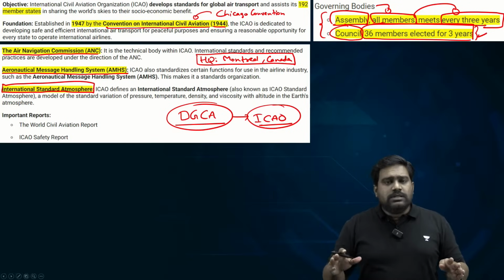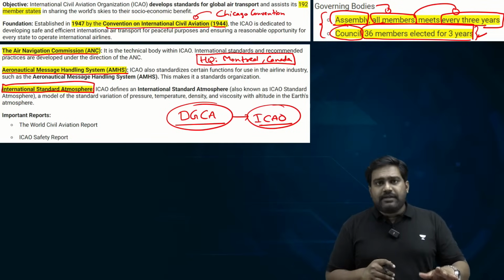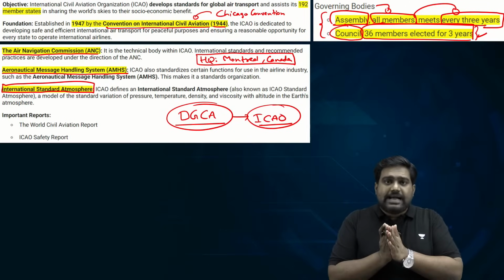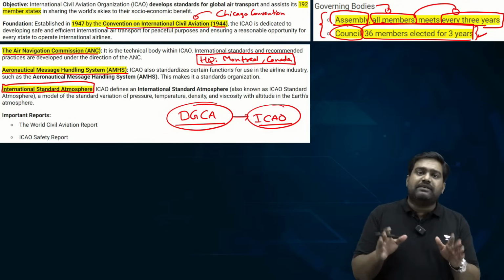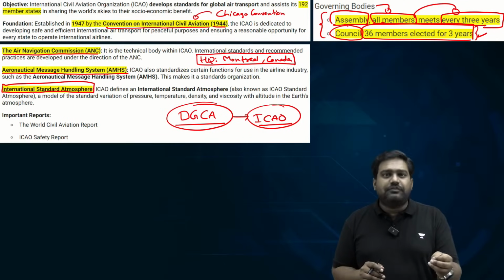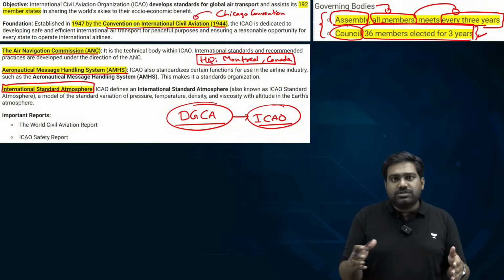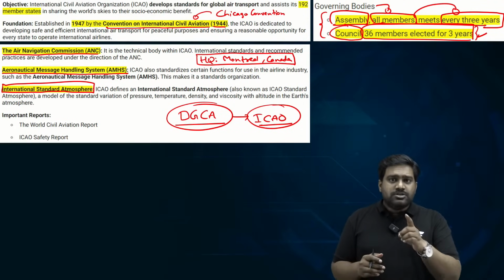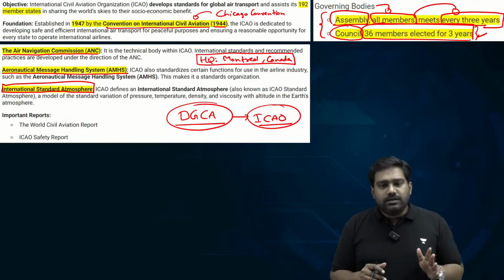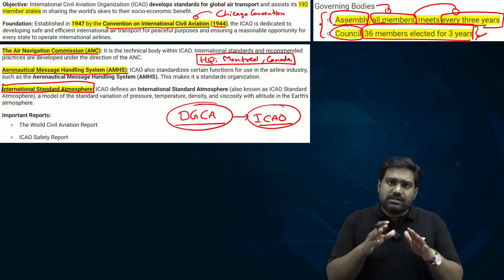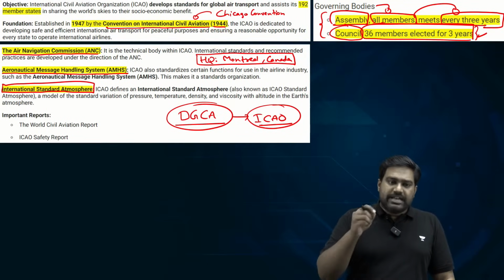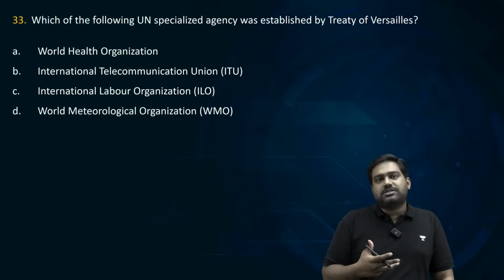I'm trying to give you all the relevant information so that you have everything in one place, because with only 2 weeks left for the exam, it should be as easy and as simple as possible for you to revise everything. That is my purpose, that is my intention. So tomorrow, if you sit for, let's say, even half a day, and use all the notes that we have used in the various Conclave Prelim sessions, you should be able to revise the entire IR portion in just half a day. That is the whole idea. The more revisions, the better you will perform. Please remember this. You can't clear this exam just by reading once. You need multiple revisions. That is the entire purpose of this crash course.